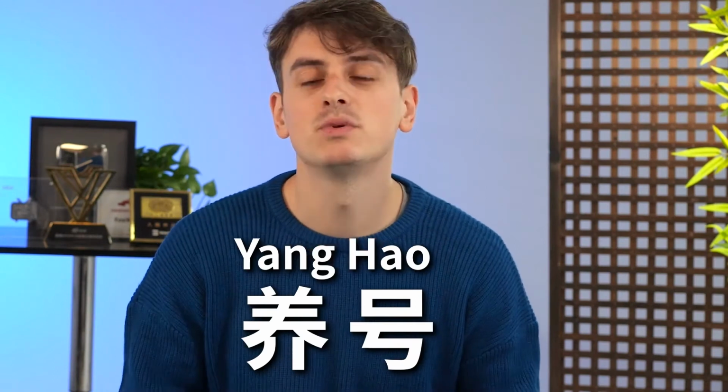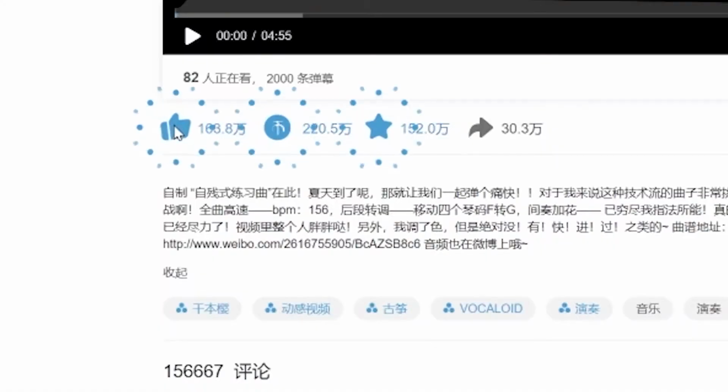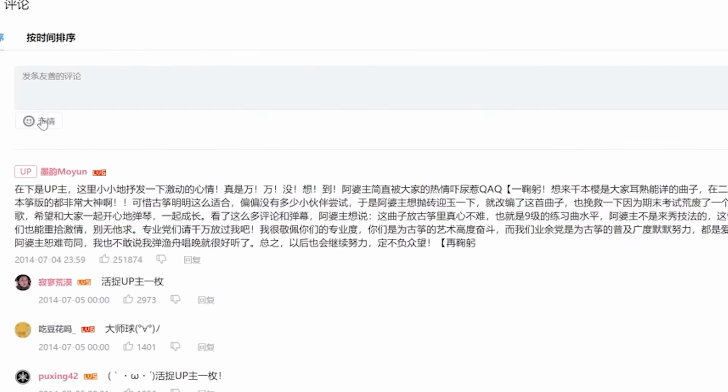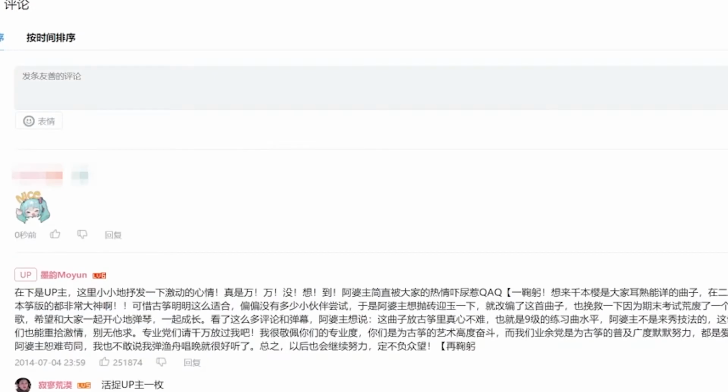Thirdly, once you pass that step, you're in the 养号. In Chinese, we say 养号, and that just means making the account look like it's a user rather than you just register and start uploading. Because even on some platforms, they don't allow you to upload instantly. You have to firstly contribute to the platform, contribute to the community, which means basically liking videos, sharing videos, leaving comments, making your account look like it's a real person. Generally speaking, you want to do this for 3 to 7 days, just watching videos and upping your level.